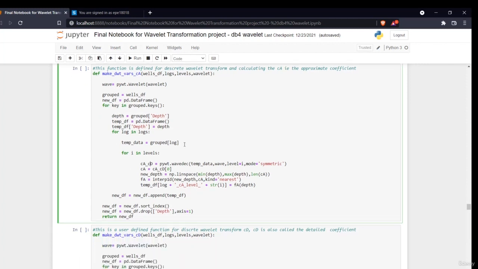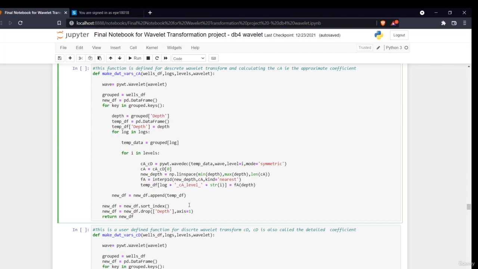So now what I'm doing, I'm saying, okay, give me the first value, and I'm concatenating the values with my current data frame. I'm just interpolating. This is more of a mathematical or programming way to make this function. I'll make it as simple as possible. I am interpolating my wavelet values which are obtained on the basis of my depth.